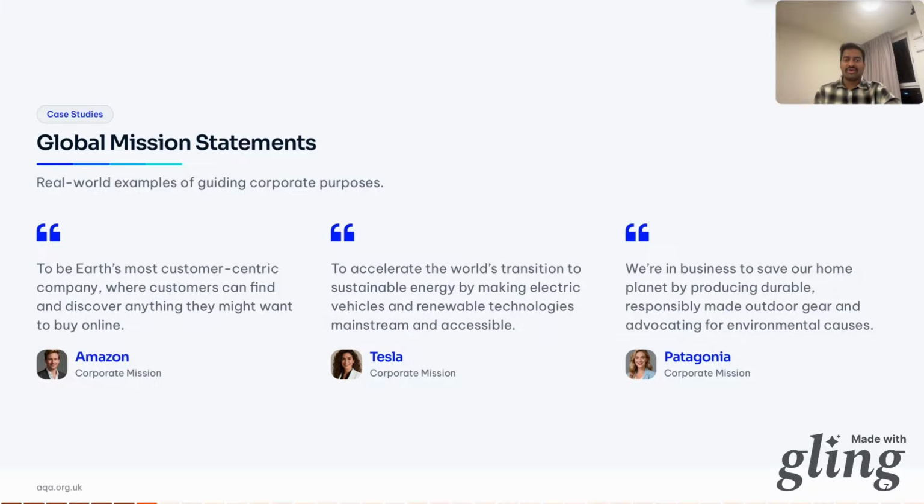Now we see Patagonia. We all love this company. And they say, we are in business to save our home planet. That's so strong. It influences everything, from materials to marketing to who they hire, how they onboard them, everything. These statements aren't just PR. PR means public relations. They guide every major decision.